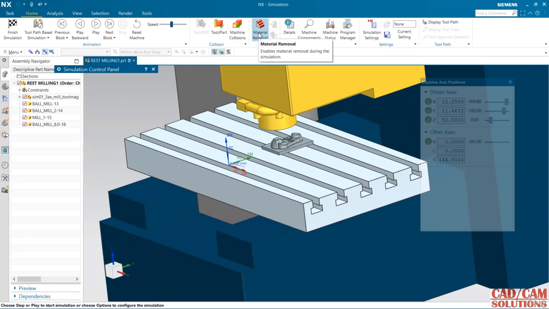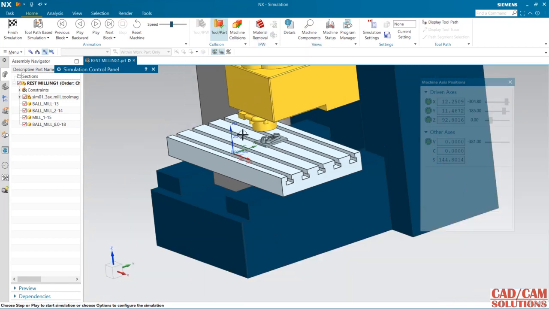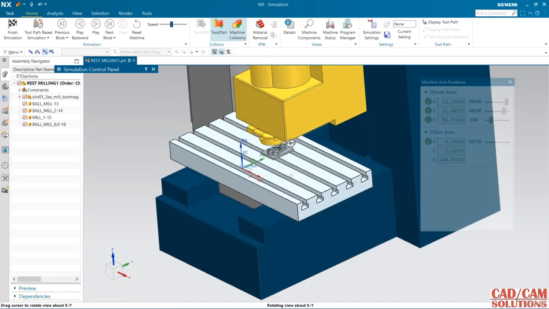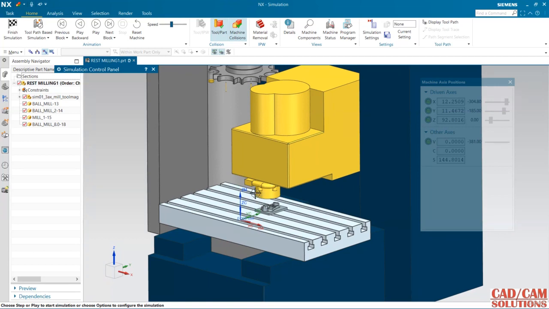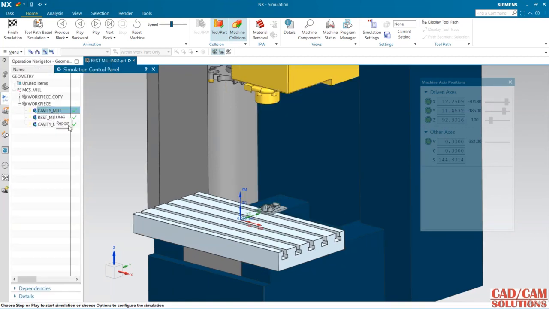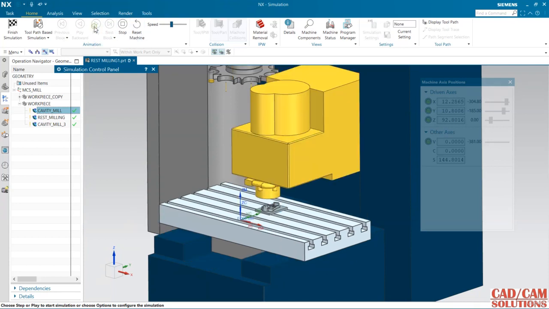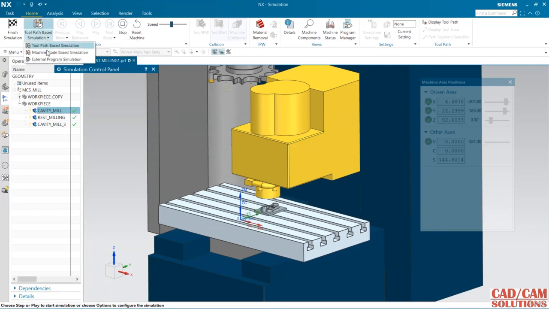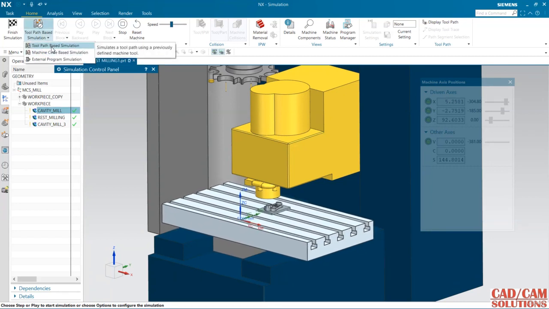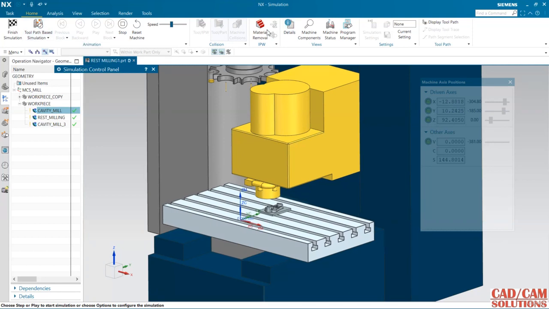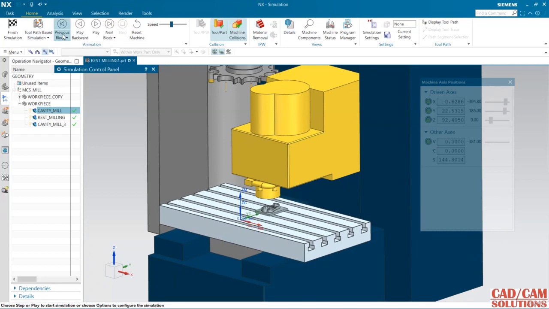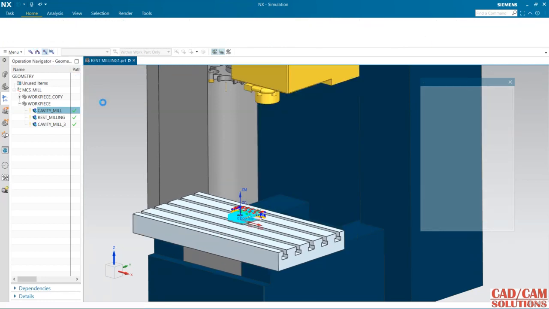So we have this machine tool, collision check, and material removal. If you want to remove the material, then we can select it from here. So this is my cavity table, and I want to check it. Here we have two options, one tool path based. Okay, wait, just finish the simulation.